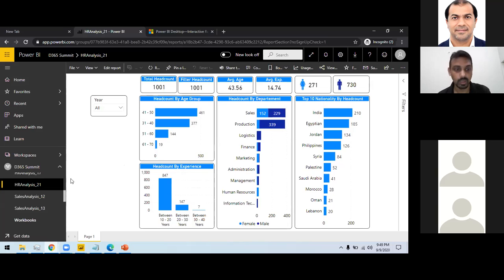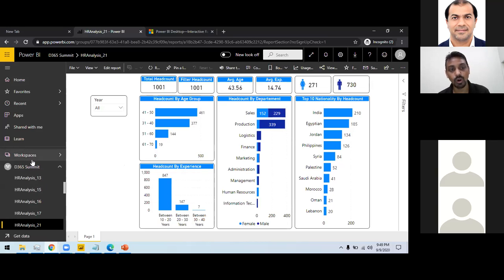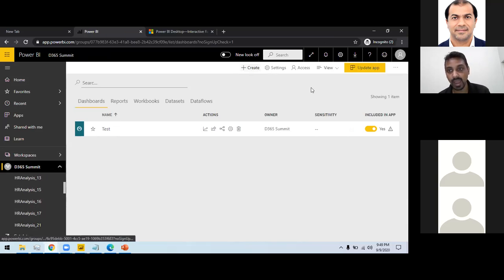What Power BI provides is a workspace, which is called a development environment. Currently I have published my report into the development environment. But if I want, I can have an app. An app is for production, for end users. I can publish an app, and an app can have my report.